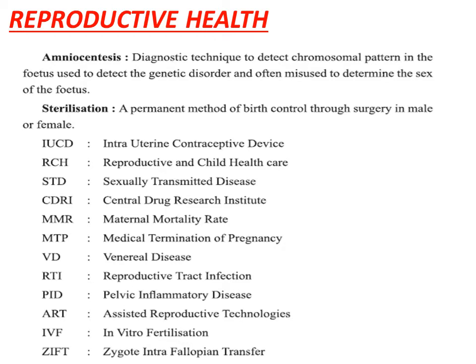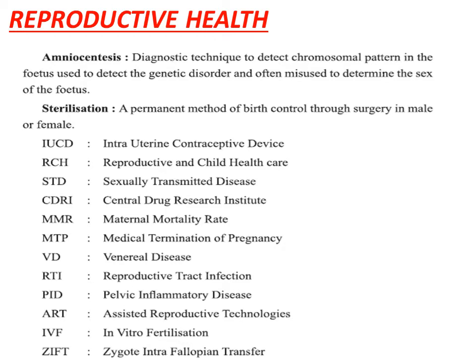We will talk about the RCH programs, which are the reproductive and child health care programs. We will also talk about sexually transmitted diseases. We will also talk about CDRI, the Central Drug Research Institute in Lucknow, where the first contraceptive pill, Saheli, was synthesized.